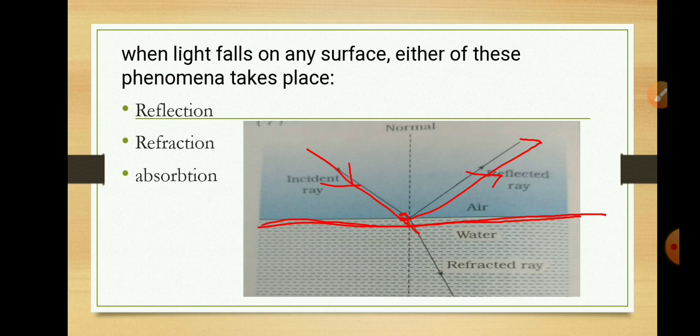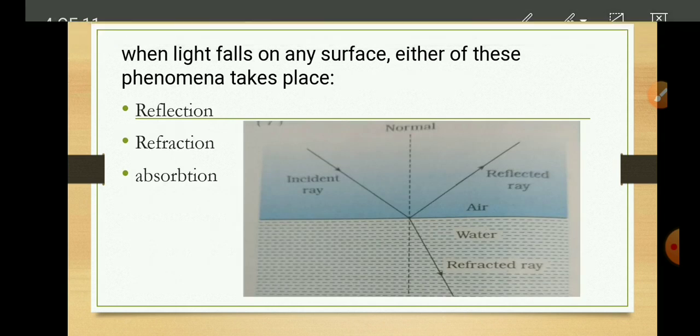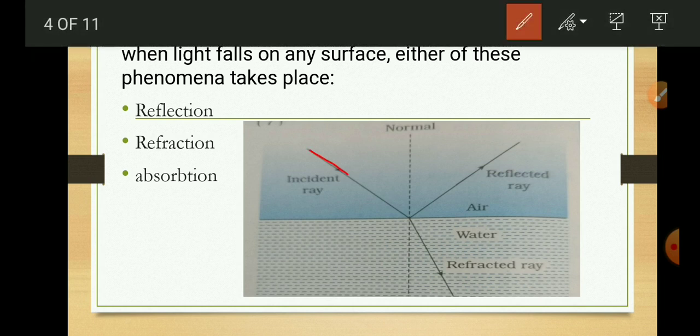In a transparent medium, refraction of light takes place, that is, bending of light as it enters from one transparent medium to another. Here we can observe refraction of light. This is the incident ray which strikes the surface separating two media, the air medium and the water medium. As this ray of light enters the water medium, it bends, its speed changes, and this phenomenon is called refraction of light.